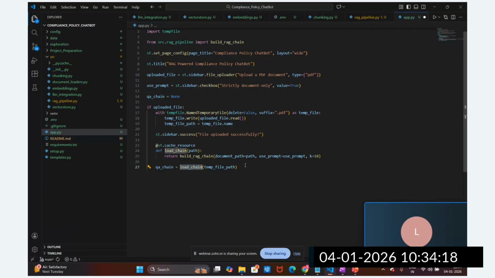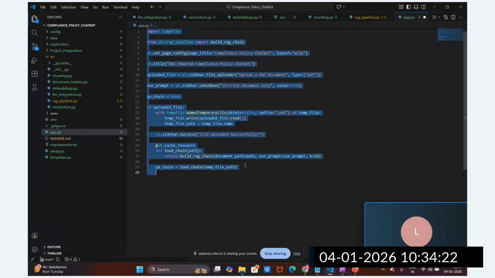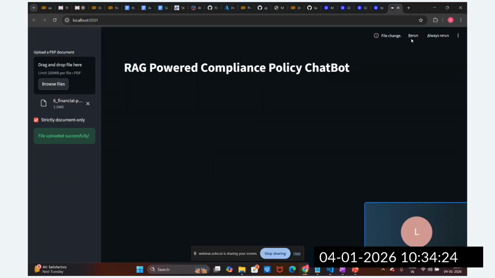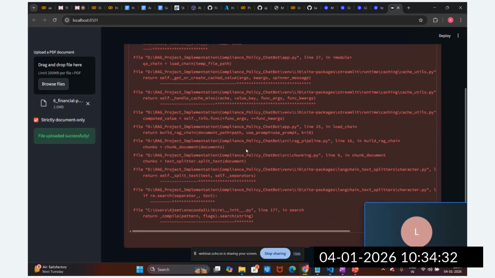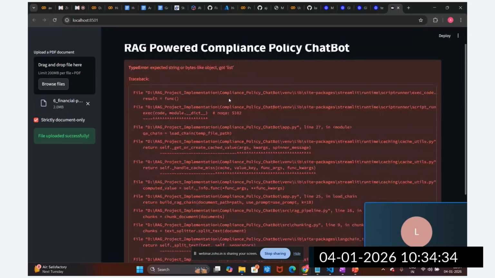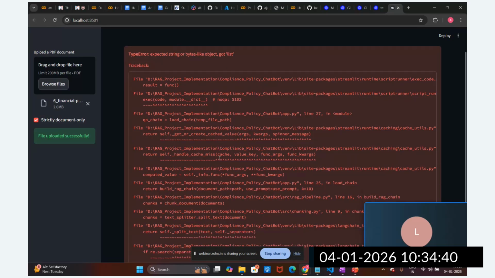After loading the question answering chain, what is the next step, guys? Let's suppose I save this, go back and rerun this. Now you can see the question answering chain is set up, but there is some error. Let me debug this error. It says expected string or bytes-like object, but got a list. Where is it getting this list?